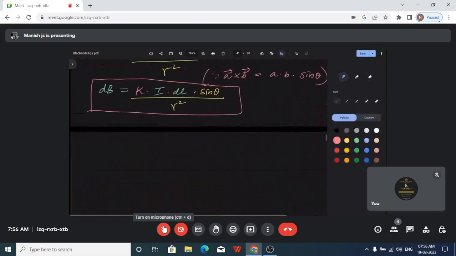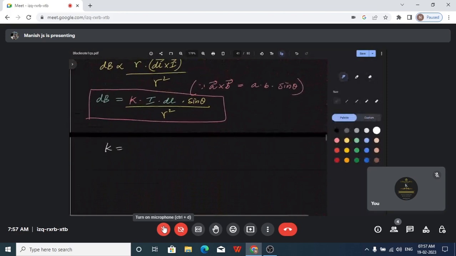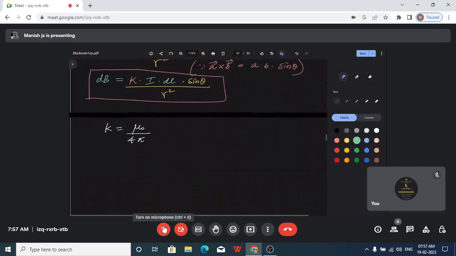Okay, simple. Now, what is K? K can be expressed as mu naught upon 4 pi. This is the relation for K. Here epsilon naught will not come, mu naught will come. Mu naught is nothing but the permeability of free space.